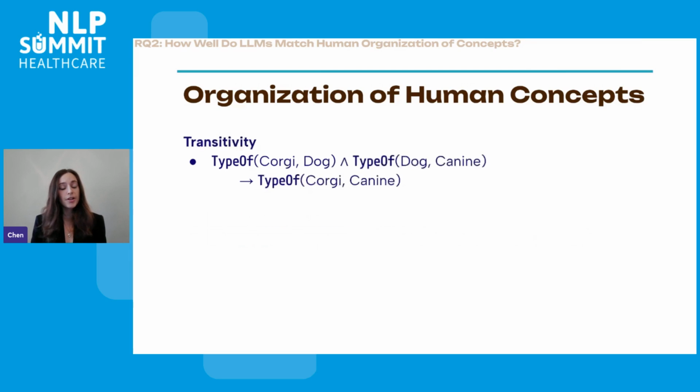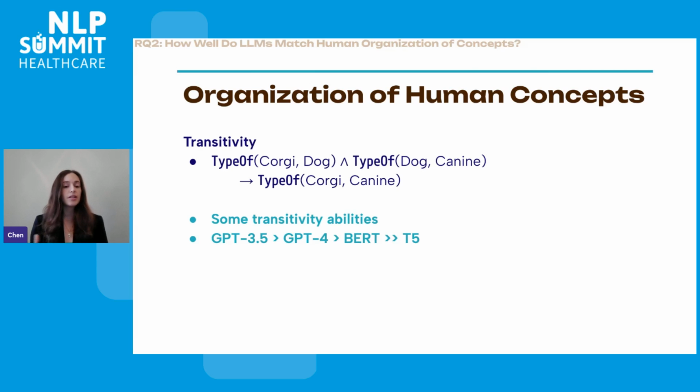The next principle of human organization of concepts is transitivity. If the model was able to retrieve that corgi is a type of dog and that dog is a type of canine, we checked whether it understands that corgi is a type of canine. So whether it can just skip the dog in the middle and infer that corgi is a type of canine. And our results show that there is some transitivity of abilities in language models, but again, it's very noisy, far from perfect. And GPT 3.5 was actually better than GPT-4.